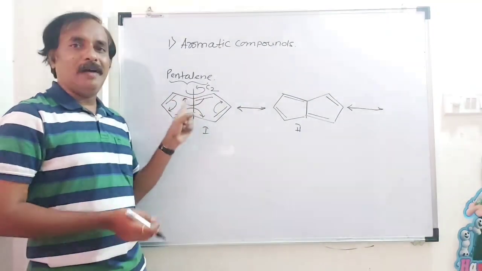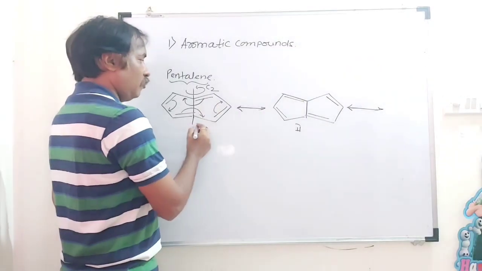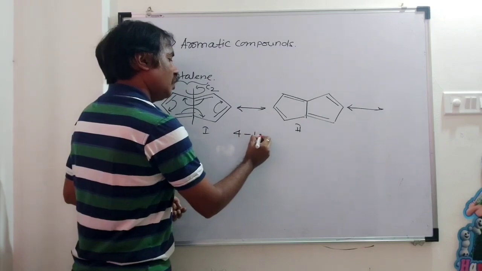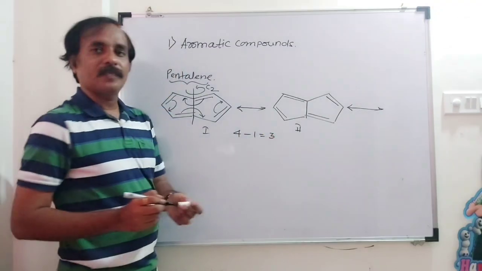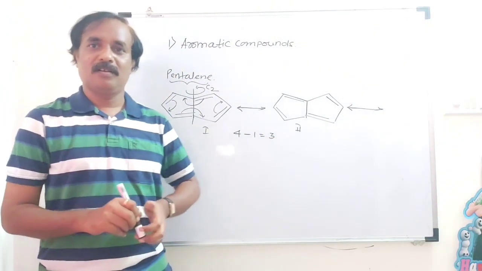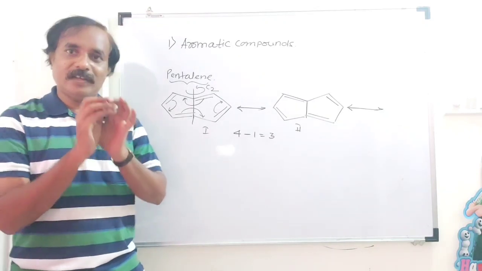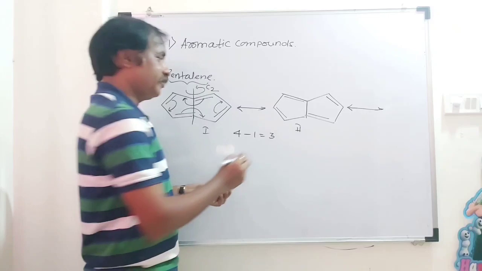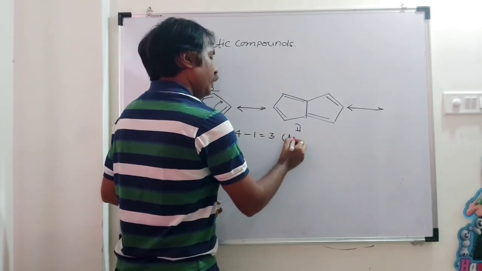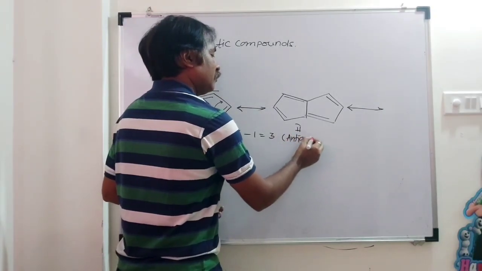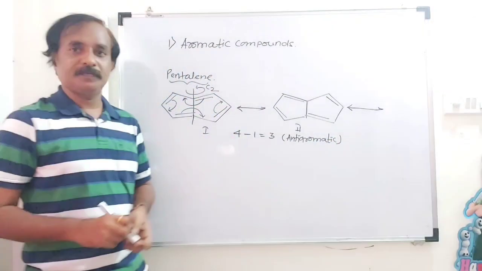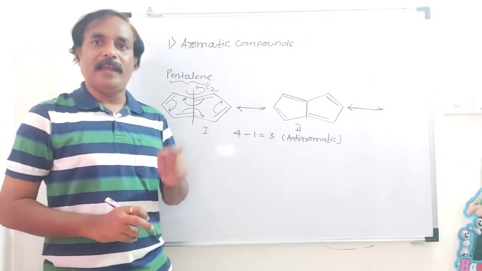Now tell me the total number of pi bonds here. Total number of pi bonds is 1, 2, 3, 4, minus 1. The answer is 3, and the answer is odd. And we know that when the answer is odd, the compound is what? Anti-aromatic. This is anti-aromatic. Now take the next example, heptalene.